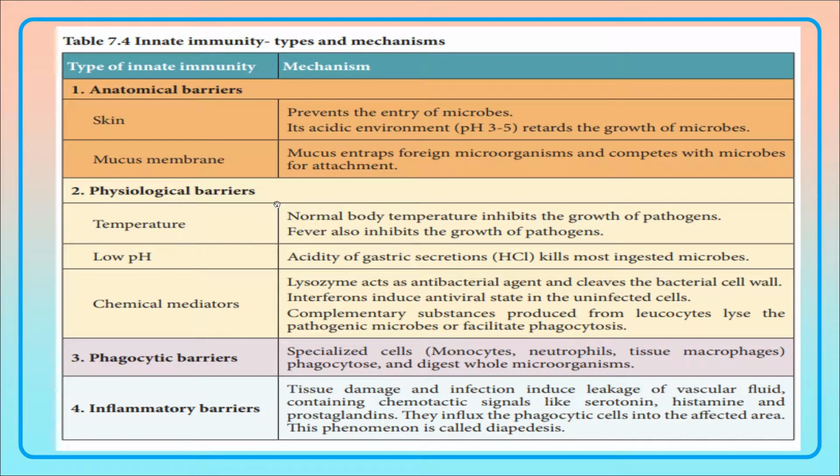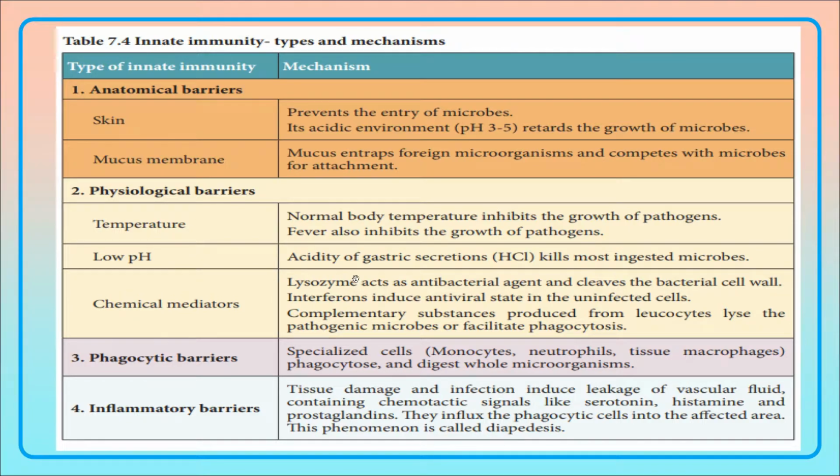What are the physiological barriers? Temperature, low pH and chemical mediators. Temperature: the normal body temperature will prevent the growth of pathogens. The normal body temperature of the organism will not allow the growth of microorganisms. And fever also inhibits the growth of pathogens. Whenever there is an infection, temperature rises and causes fever as a preventive mechanism to prevent the growth of the